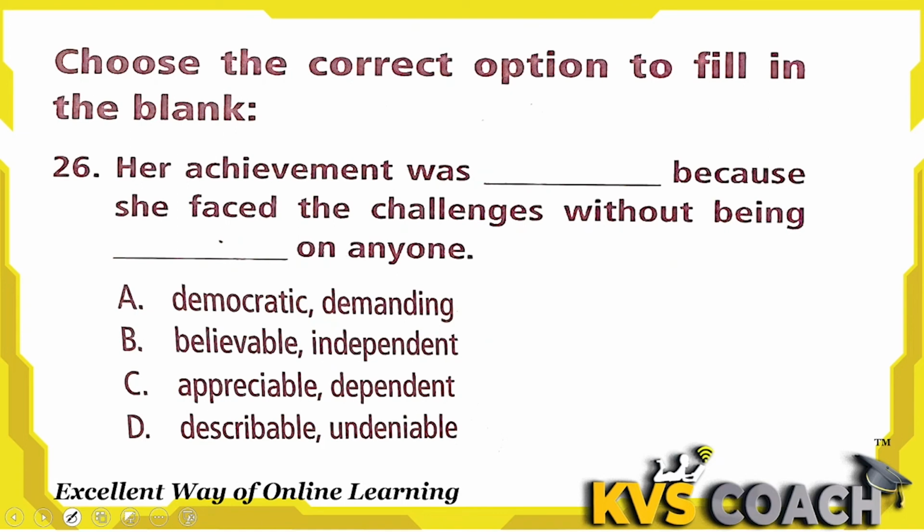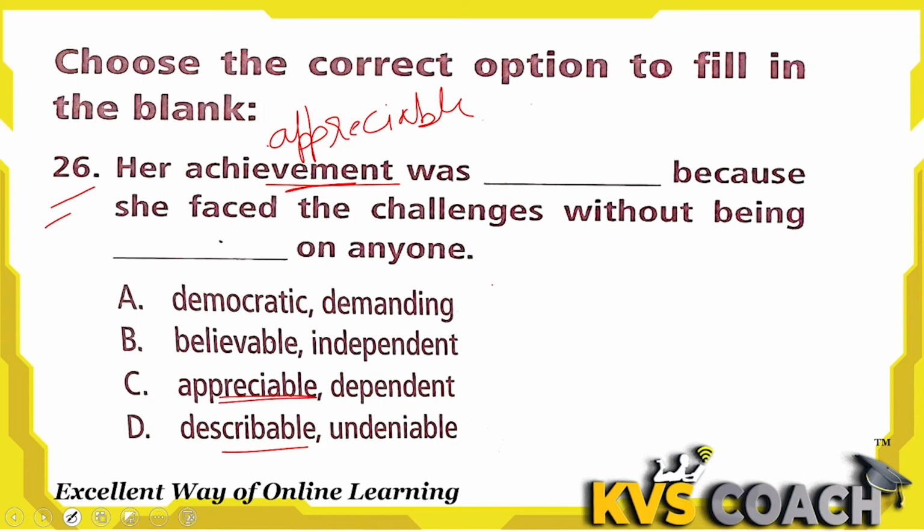Choose the correct option to fill in the blank. Her achievement was dash because she faced the challenges without being dash on anyone. Look, achievements are always appreciable. For achievement we always use the word appreciable. It cannot be democratic or believable. Achievement can be unbelievable, if we are very happy and surprised with the achievement, but believable is not a word we can use. Describable, no, achievements can't be described actually, but they are always appreciable.